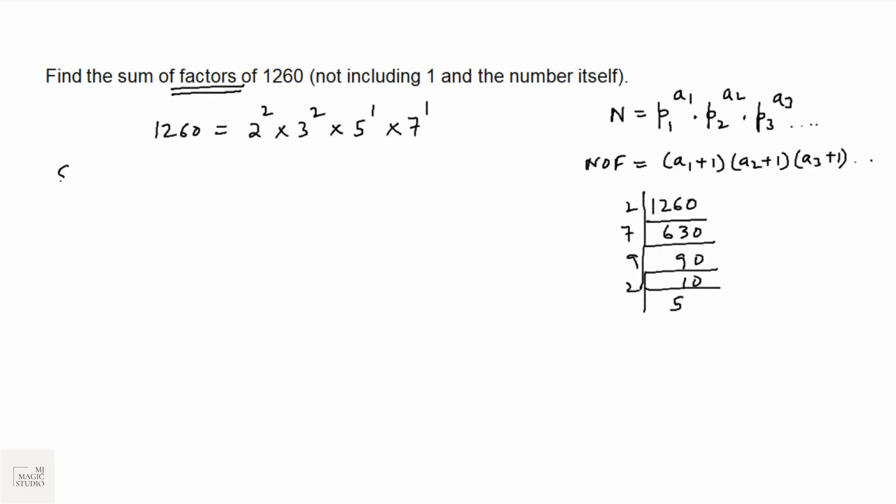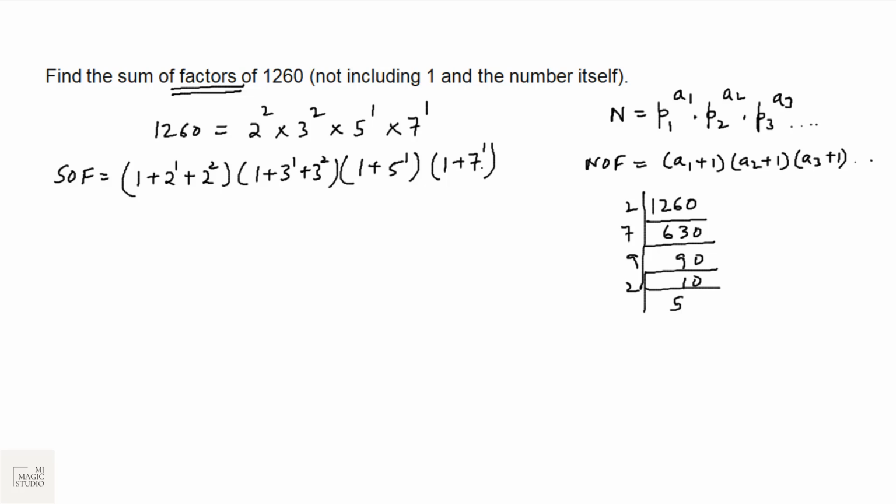Sum of factors process is very simple. Here we have got 2 to the power 2, then it would be 1 plus 2 to the power 1 plus 2 to the power 2, into 1 plus 3 to the power 1 plus 3 to the power 2, because highest power is 2, into 1 plus 5 to the power 1, into 1 plus 7 to the power 1.